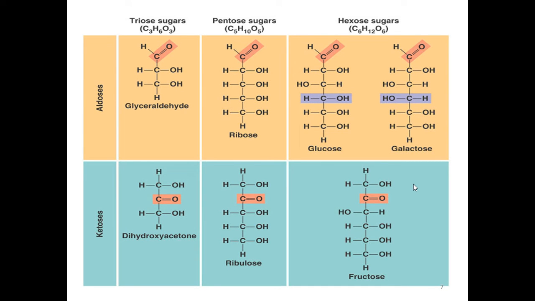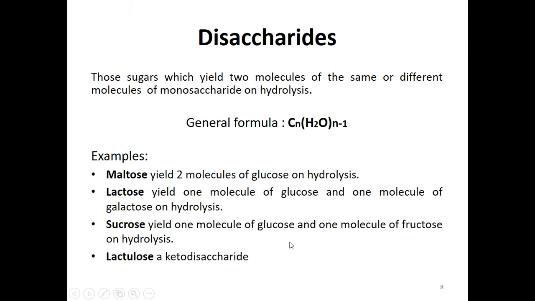Now, these are the examples of aldoses and ketoses, also depending on the number of carbons. That is, glyceraldehyde, ribose, glucose, and galactose are aldoses, and dihydroxyacetone, ribulose, and fructose are ketoses.